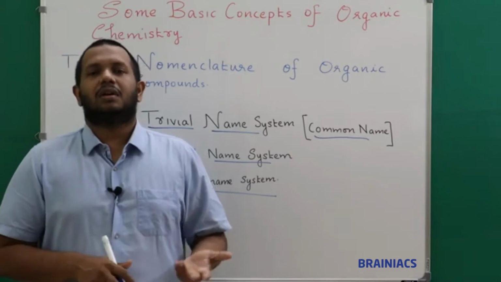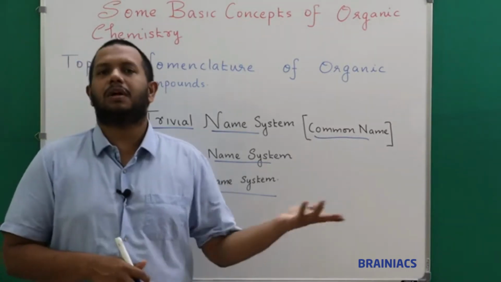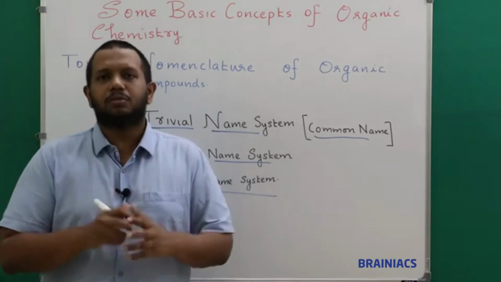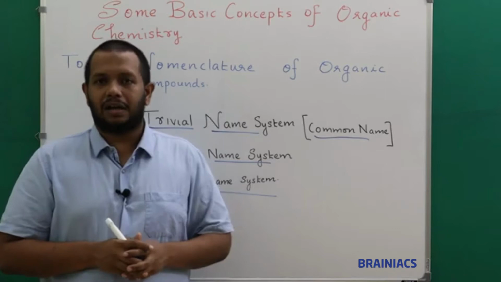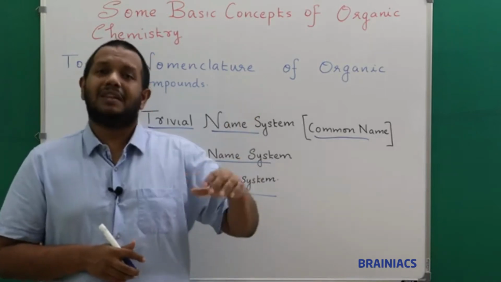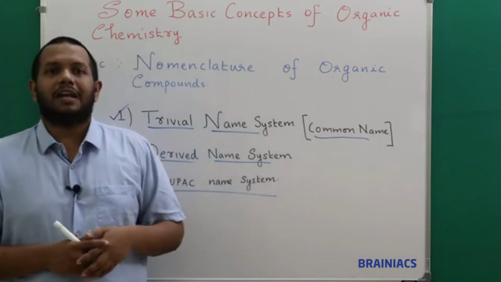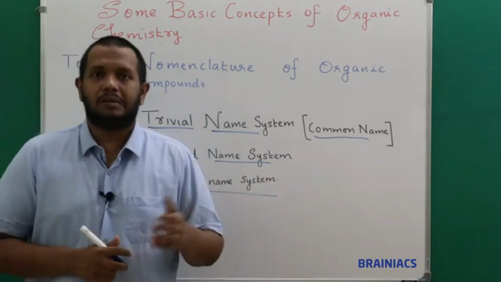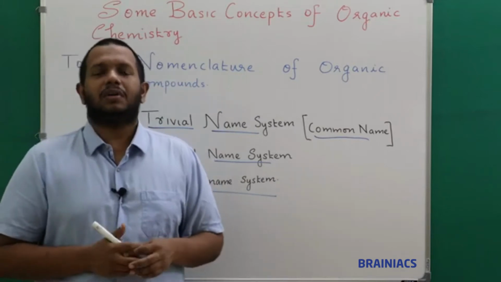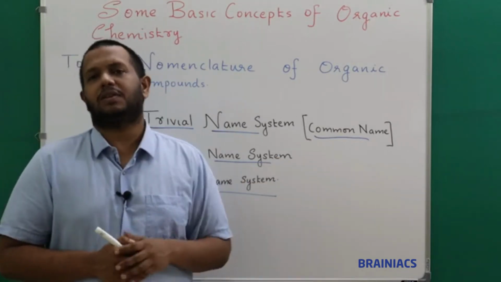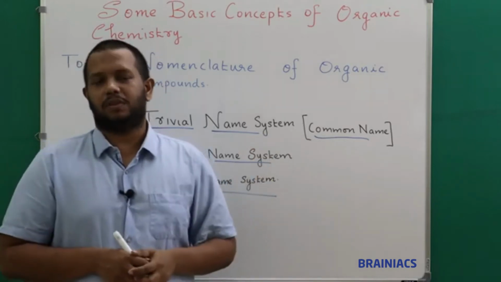How is it possible that we discovered something and some other body comes and puts the names? So there came to be some tussle or fight, and they finally agreed that those organic compounds which have their common names widely accepted, for example phenol and benzene, all these names are widely accepted names. So we cannot change according to IUPAC. Instead, we follow the common names as the widely accepted IUPAC names.